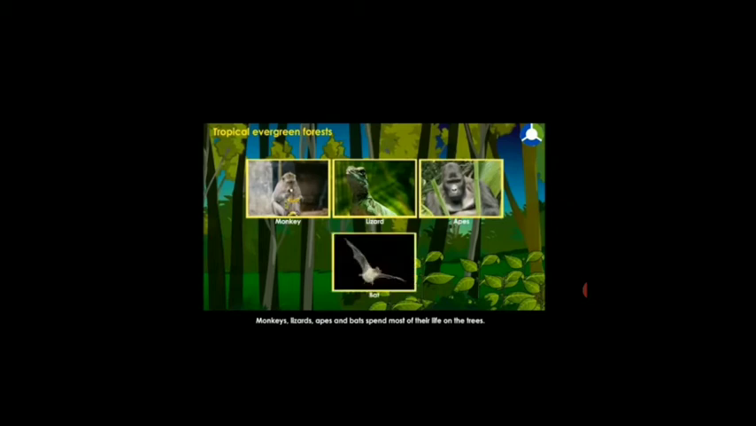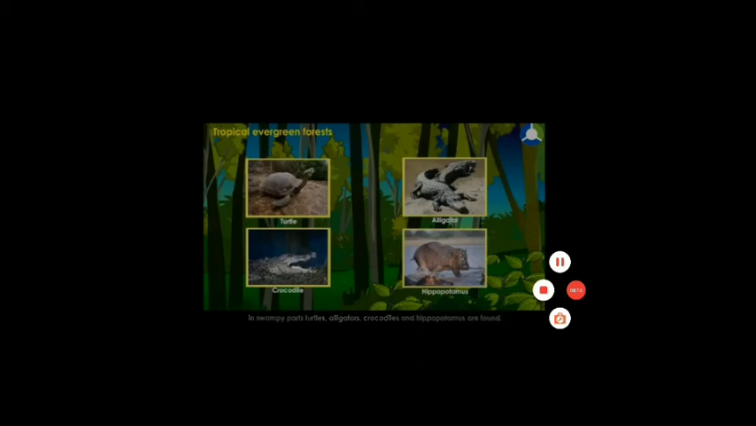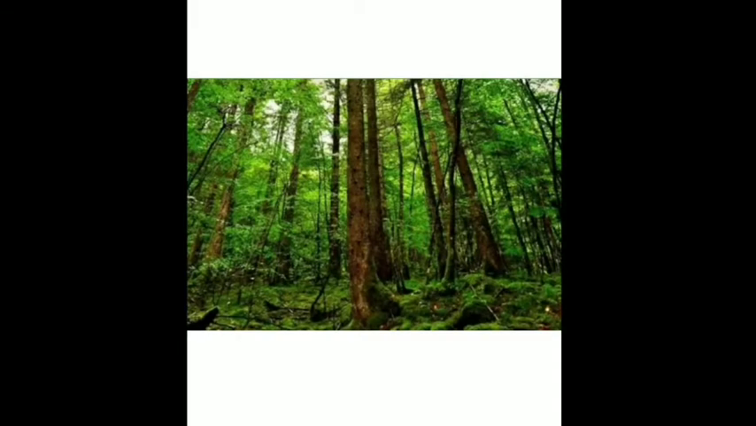Is it clear? Then what is the fauna? That is, the wildlife is infested with many types of animals: lizard, apes, monkeys, bat, then turtle, alligator, crocodile, then jaguar and all. So I'm just revising with you the tropical evergreen forest, or they also call it the tropical rainforest. Rainfall over here in these forests is more than 200 centimeter per year, and the climate is warm and humid, and because of this only there is growth of trees throughout the year.